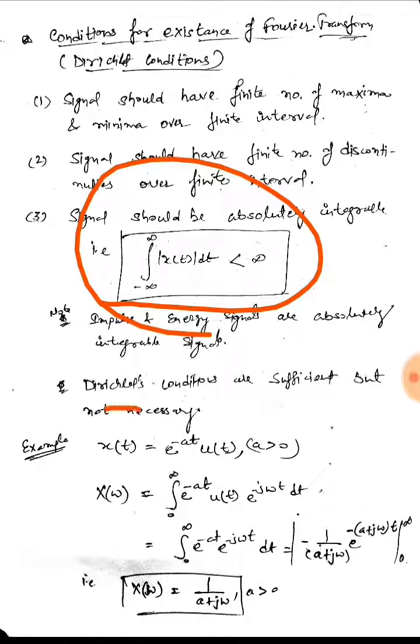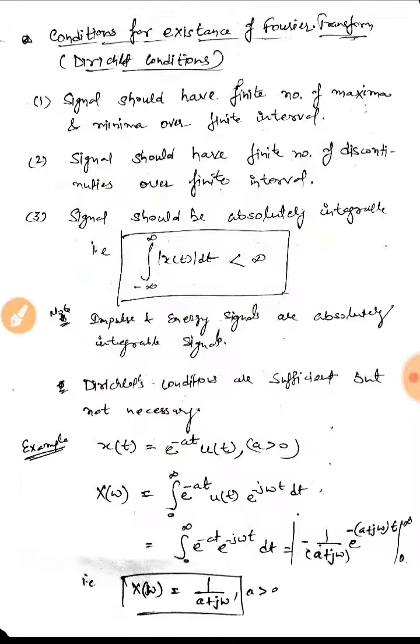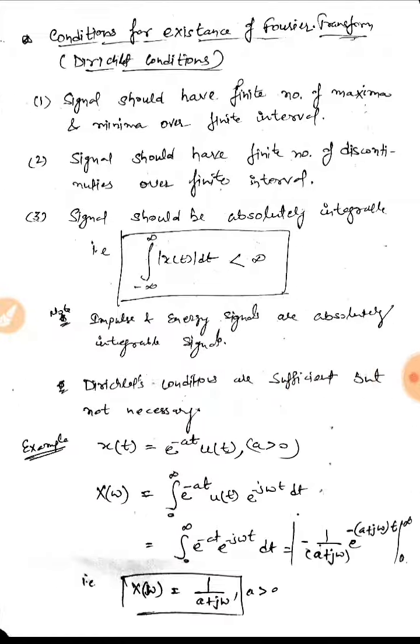If I am having a signal, then the integral of this should come out to be finite, that is less than infinity. So this signal should be absolutely integrable over the entire range of time, so its value should be finite. Okay, so impulse and energy signals are absolutely integrable signals. That is why their Fourier transform is possible.